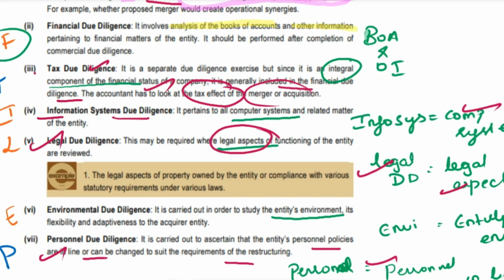F stands for financial due diligence. In financial due diligence, you are going to see books of accounts and other information relating to the financial matters of the entity. And financial due diligence will be done after the completion of commercial due diligence. Remember this point, okay? Financial due diligence will be done after the completion of commercial due diligence.